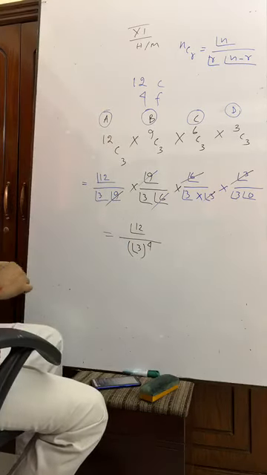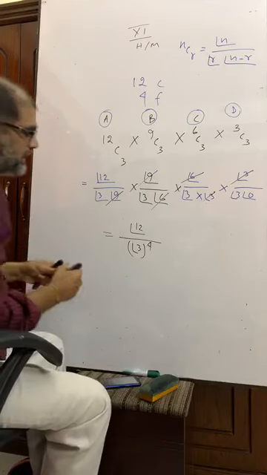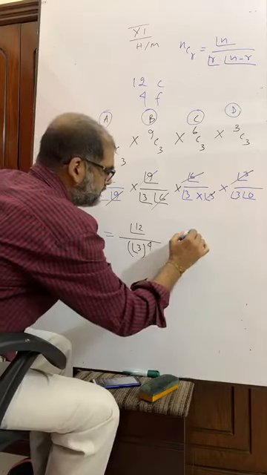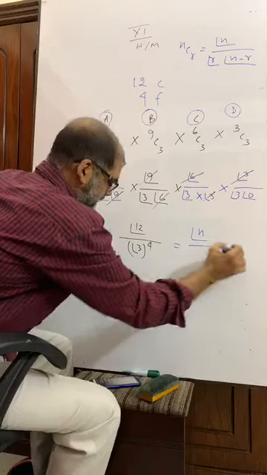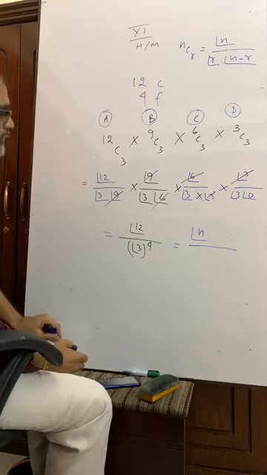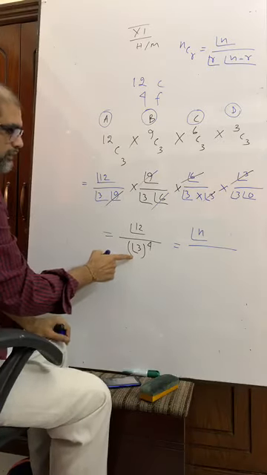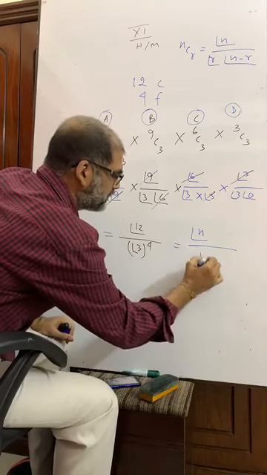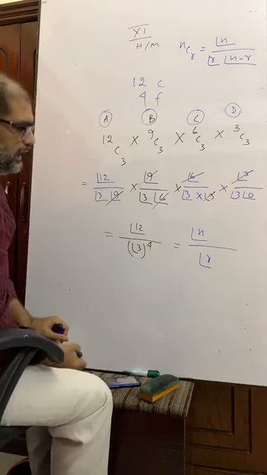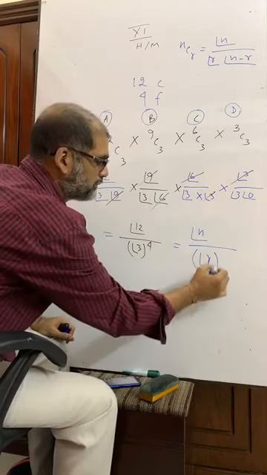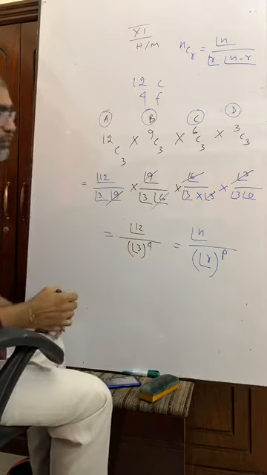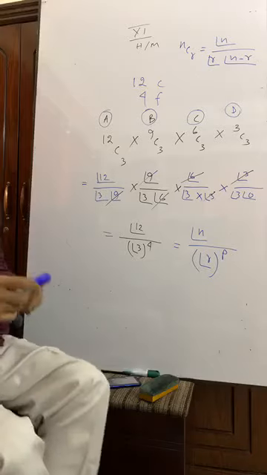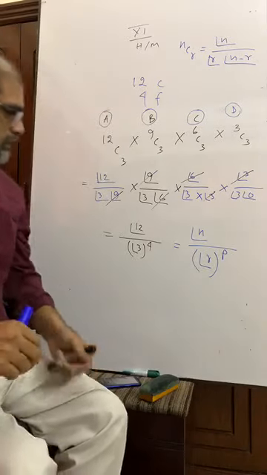This is the formula. If we indicate it like this, n factorial by the number of chocolates they are getting, 3. So we can write the number of chocolates as r, and the number of friends is p. This is a totally new formula.